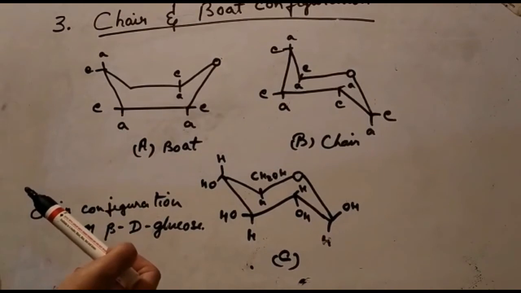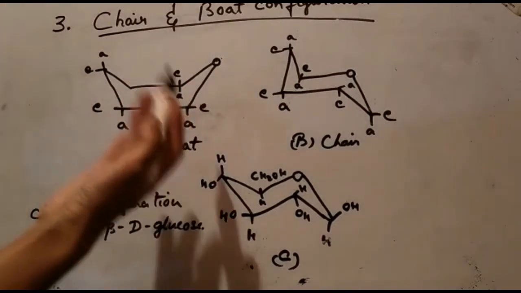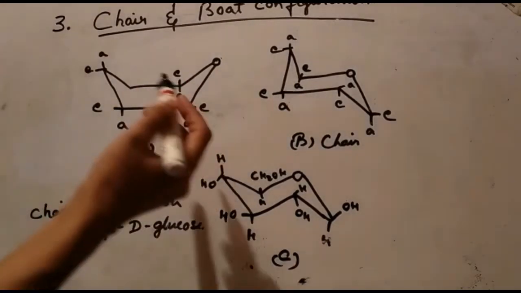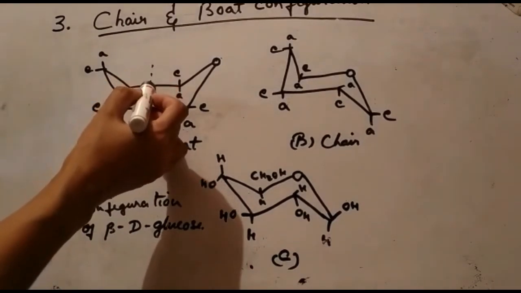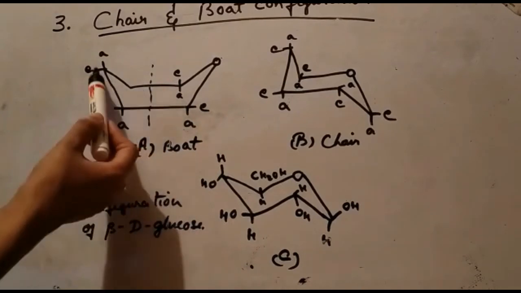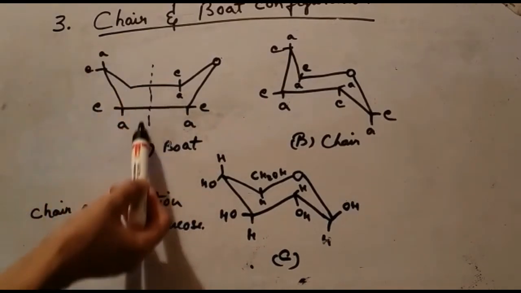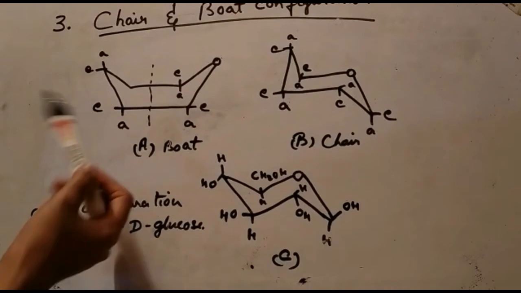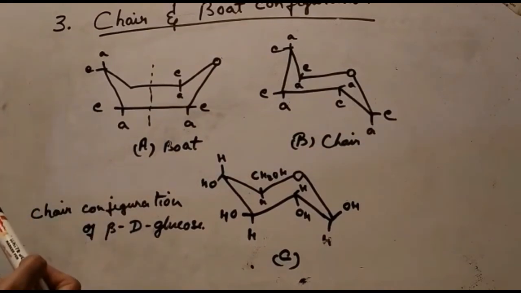Whereas those that extend outward, away from the axis of symmetry, are referred to as equatorial, represented by a small letter e.